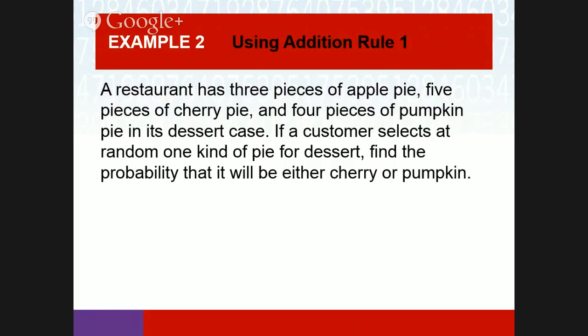So in this example, a restaurant has 3 pieces of apple pie, 5 pieces of cherry pie, and 4 pieces of pumpkin pie in its dessert case. If the customer selects at random one kind of pie for dessert, find the probability that it will be either cherry or pumpkin. It can't be both cherry and pumpkin because they're only picking one, right? So if I want to know the probability that it's cherry or pumpkin, that's the probability that it's cherry plus the probability it's pumpkin.